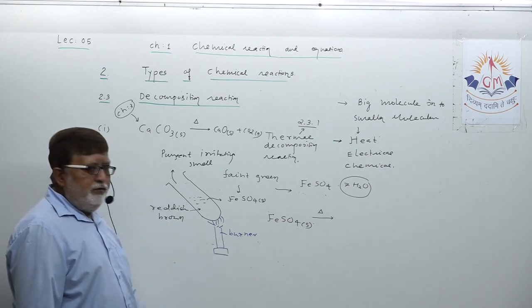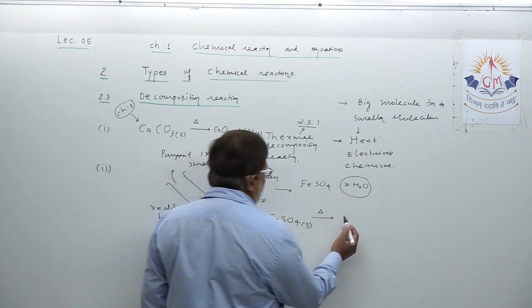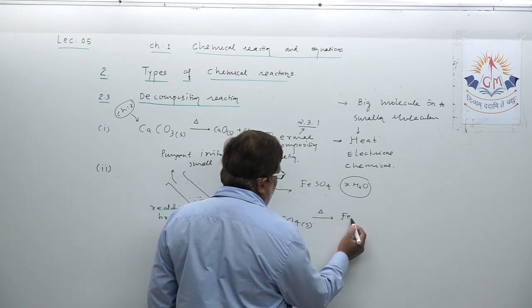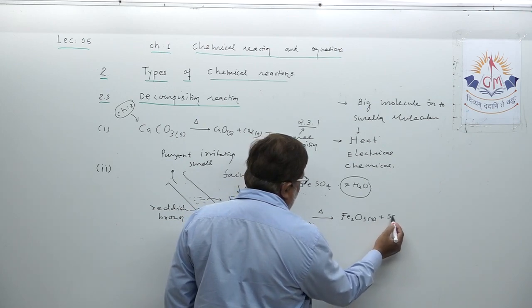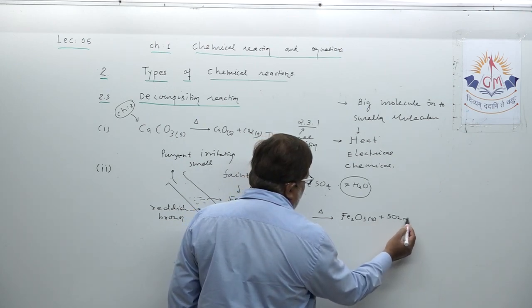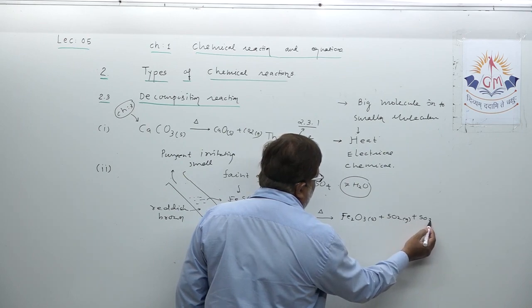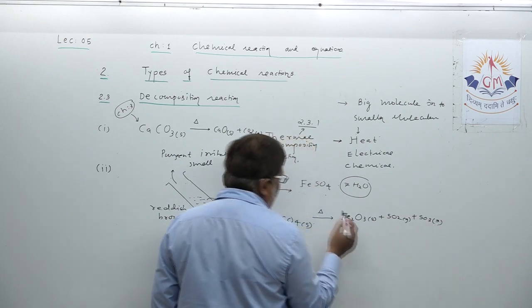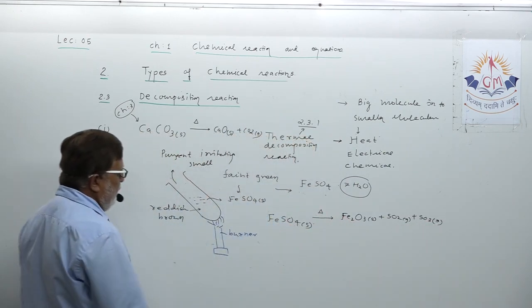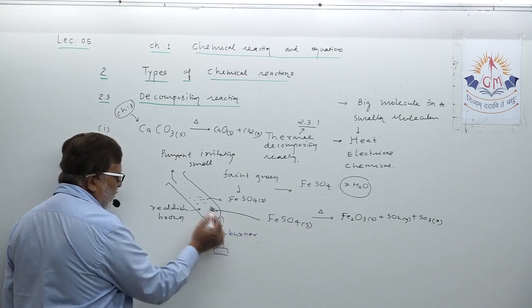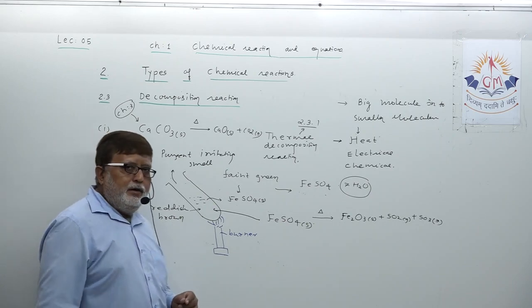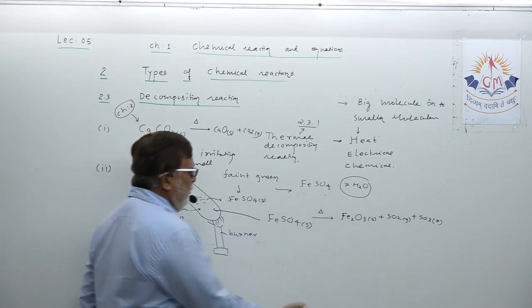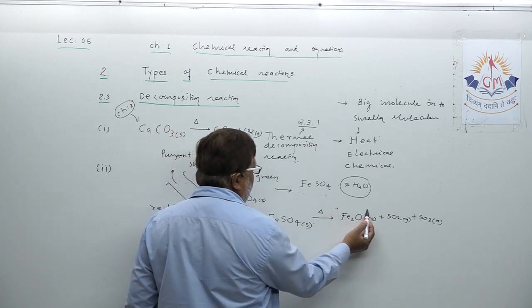Now this ferrous sulfate converts into ferric oxide, Fe2O3, and also releases the gases sulfur dioxide and sulfur trioxide. Actually, dear student, ferrous sulfate, which was initially faint green in color, now starts appearing reddish because of the formation of ferric oxide. One line.